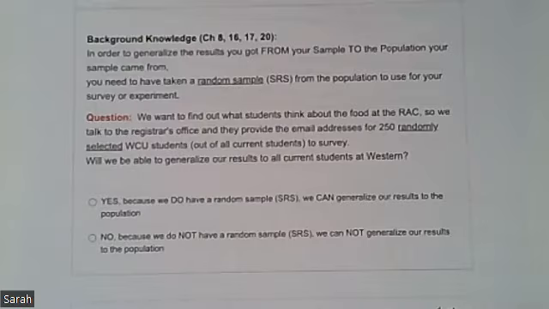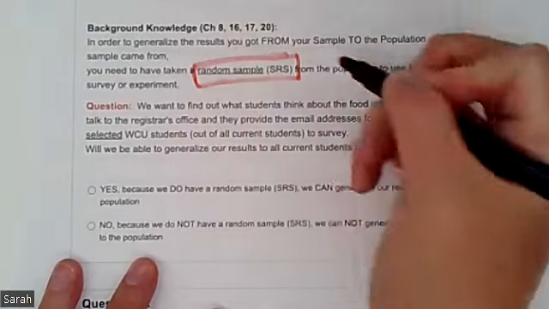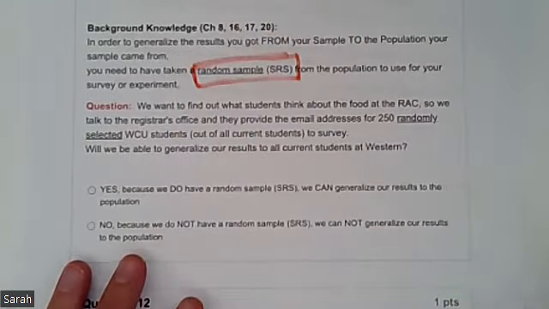So something we talked about in class the first week is whether we're just interested in the people we surveyed, or if we want to take those people and apply that to a larger group. So if I surveyed 50 students at Western about Hawaiian pizza, I'd want to be able to use that to say something about all students at Western and their preferences regarding Hawaiian pizza. So to do that, the key thing I'm looking for here is a random sample. So if I have a random sample, I am good to go to apply or generalize those results.